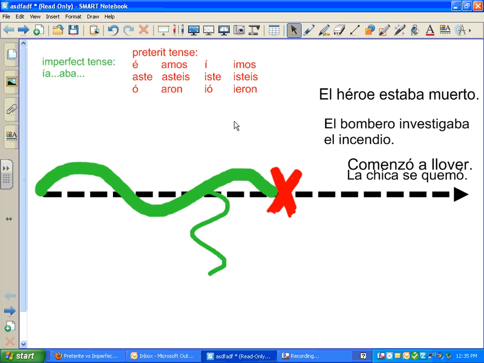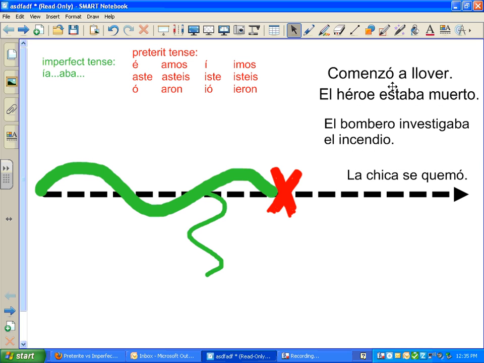Hey guys, this is a general overview of imperfect tense versus preterite tense in Spanish. Remember that both of these are past tenses, and like I said, this is general. There are a couple more specific things, and there's lists of rules online and all kinds of words that can be helpful. However, I would like you to understand it as a concept first before you get concerned too much with all these rules that can be confusing.